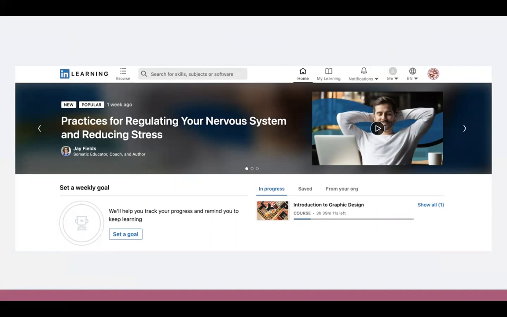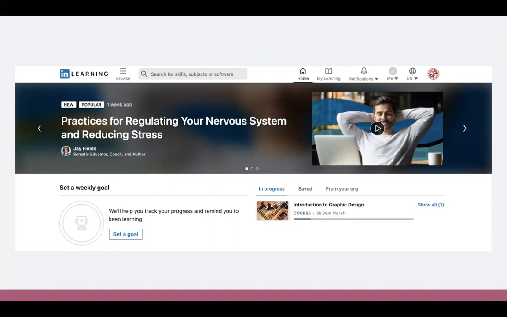As a student, we highly recommend LinkedIn Learning because it comes to you at no cost as it is provided through the university, and you can take great courses. So for example, William Wannawork was currently working on an introduction course to graphic design, and he was going at his own pace, which is great because these are all independently learned, and you can go at your own pace. You can set goals for yourself, and LinkedIn Learning has those features to help you achieve your goals as well as set them.